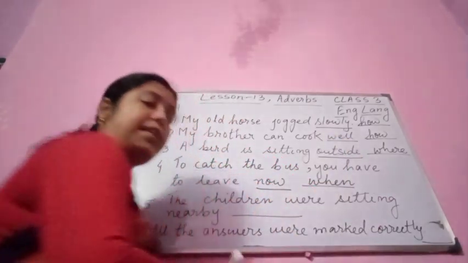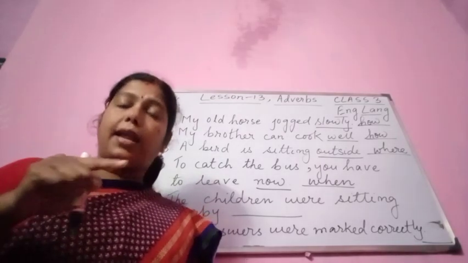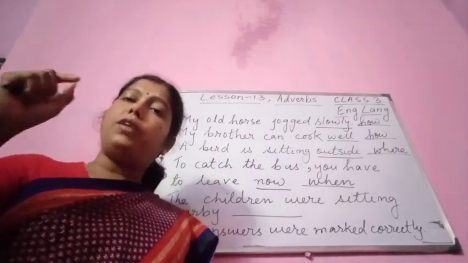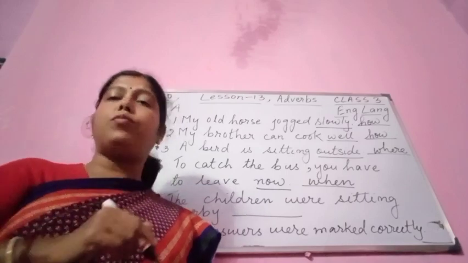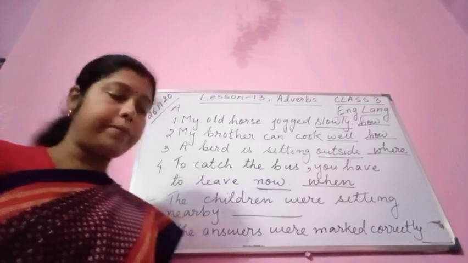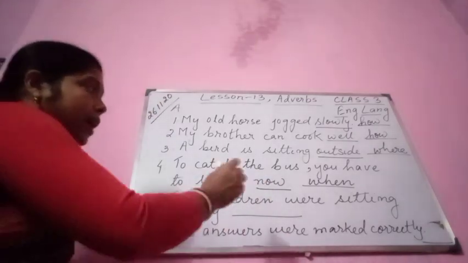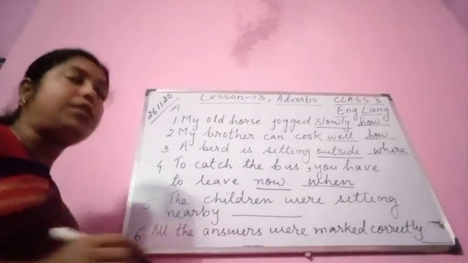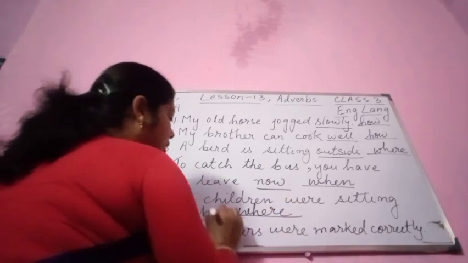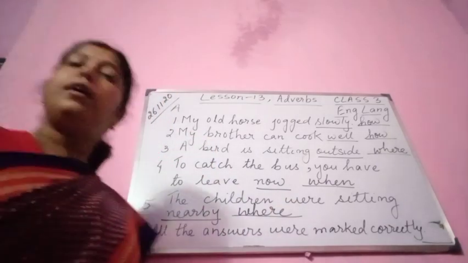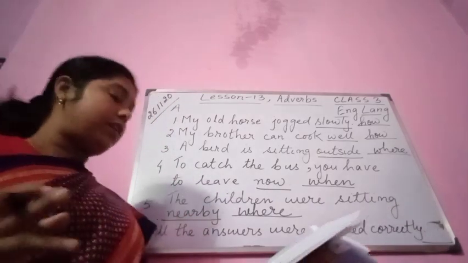Please keep in mind all these things. Okay, you have to understand by reading. Suppose these statements are given, you have to read the statement and understand whether it is how, whether it is when or whether it is where. Okay. Now you see here, the children were sitting nearby. Where the children were sitting? They were sitting nearby. So where immediately it is coming in your mind. Where the children are sitting? Nearby.